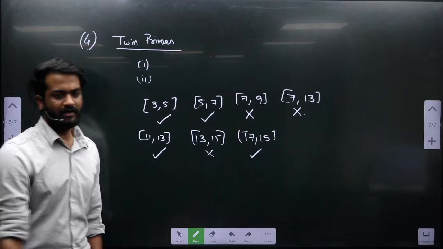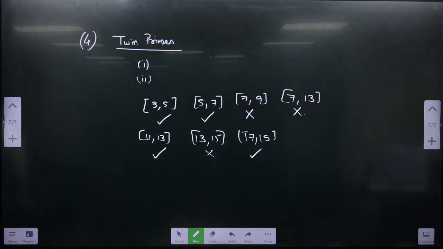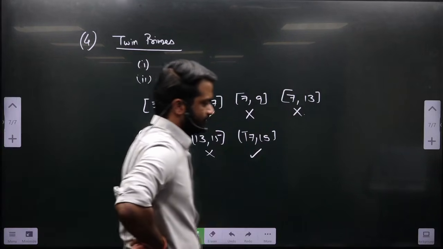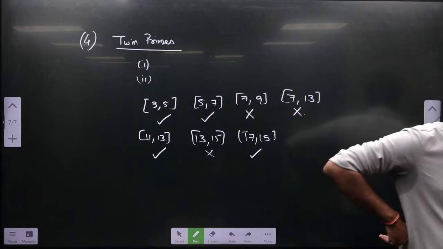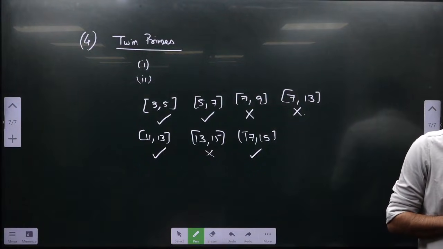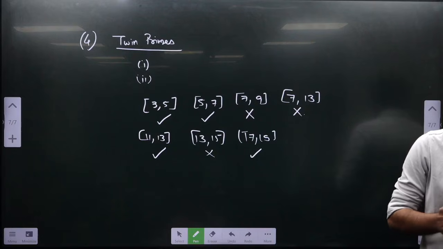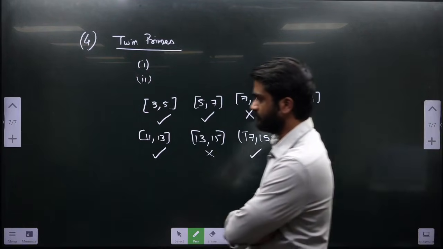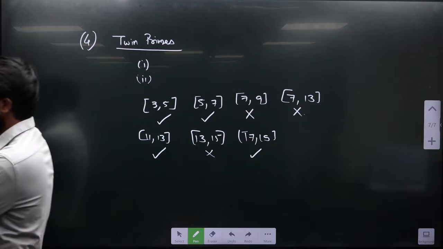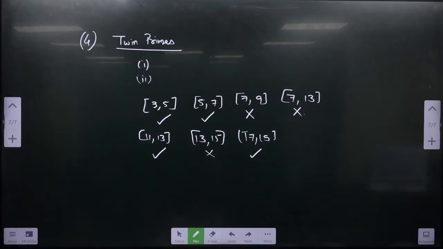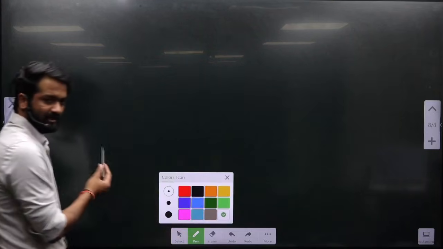Just write this and we are done. Sorry. Done. लिख लिया ना?